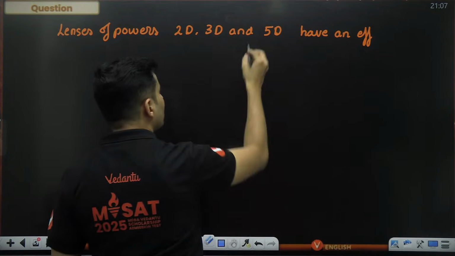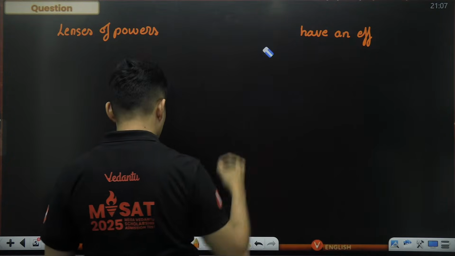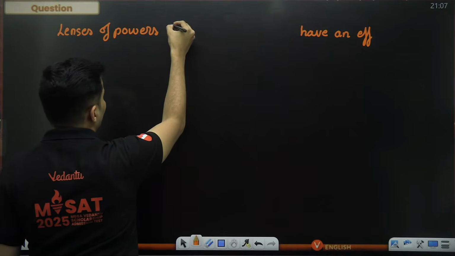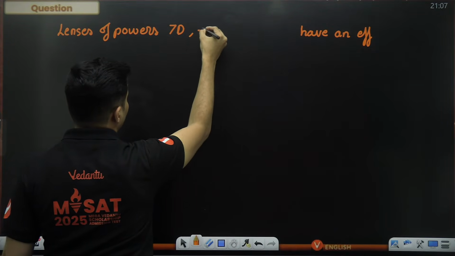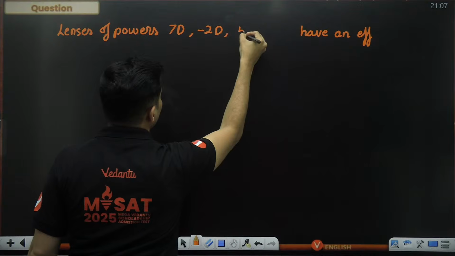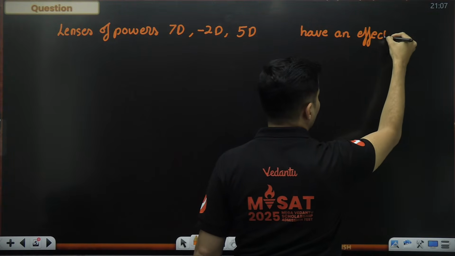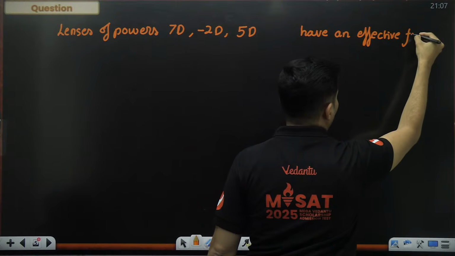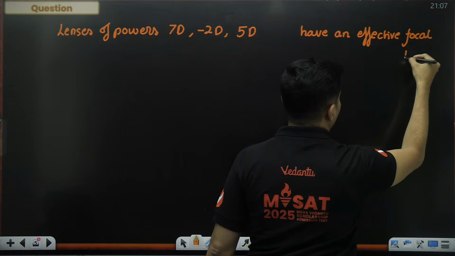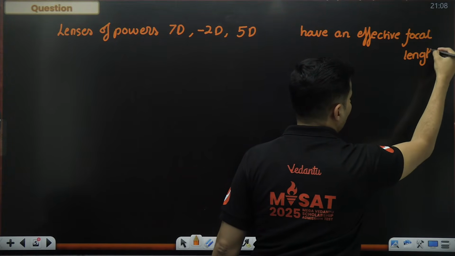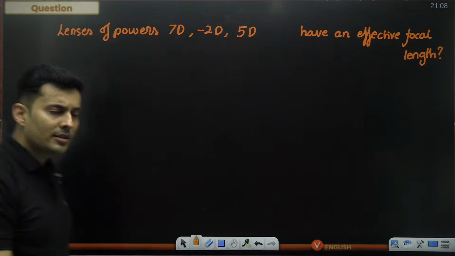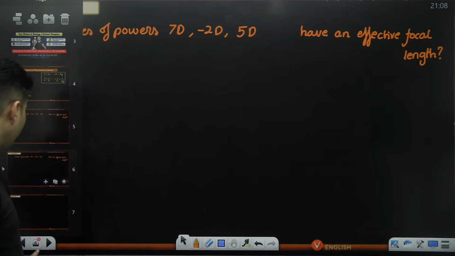In fact, some of the powers can also be negative, guys. So say for example, we have 7 diopters, then minus 2 diopters, and then 5 diopters. So even negative is possible. Have an effective focal length of how much? That is the question. Let's try and solve this.